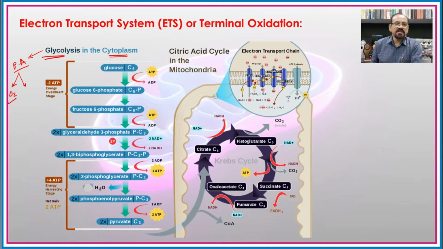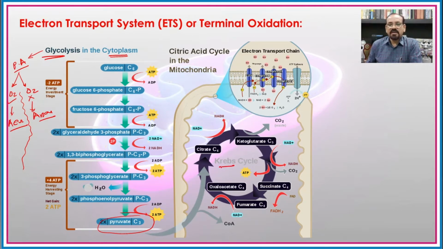If oxygen is present, then there is aerobic respiration, and when oxygen is absent, then there is an anaerobic process, that we have seen. Since our earlier classes, we are seeing the aerobic respiration here. After formation of pyruvic acid, it is used in oxidative decarboxylation for the formation of acetyl coenzyme A, and this acetyl coenzyme A later becomes the substrate for the Krebs cycle.